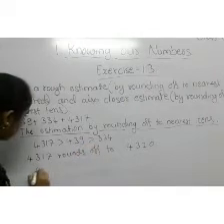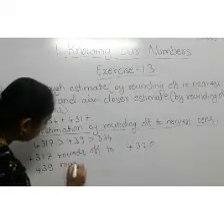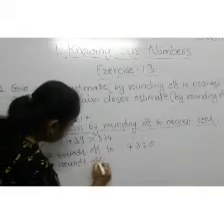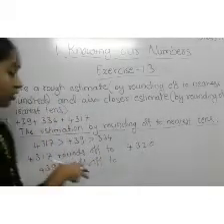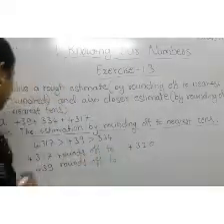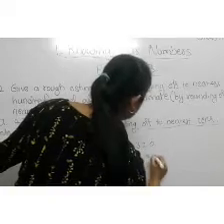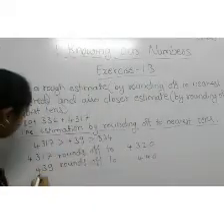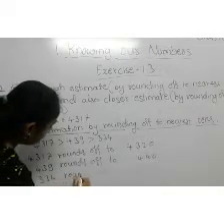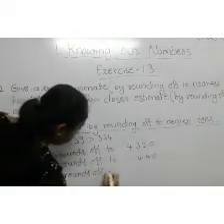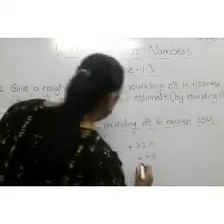The next number is 439. 439 rounds off to how much? Here 9 is there, 9 is also greater than 5, so it rounds off to 440. The next number is 334. It rounds off to how much? 4 is less than 5.